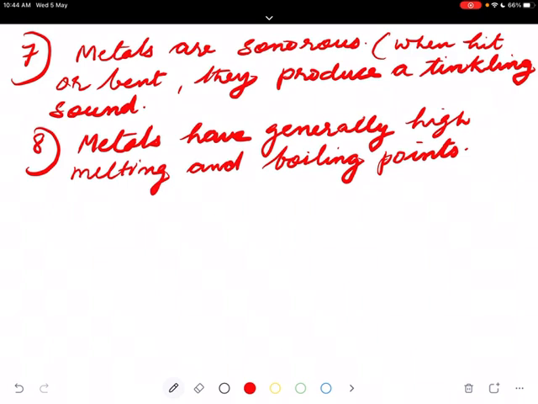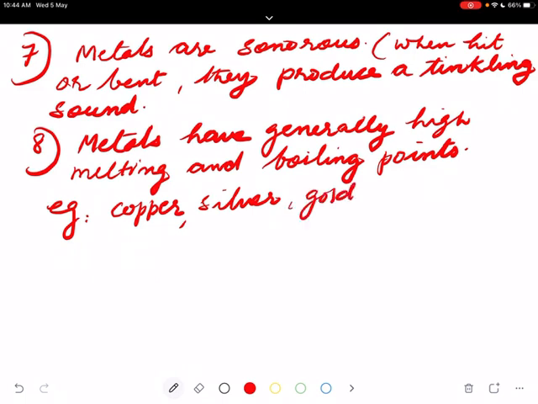Now, what are the examples? A few commonly used metals are copper. Copper wire, I showed you. Silver, for the ornaments or the plates. Gold, again for ornaments. Aluminium is a lightweight metal, that's why it is used to make the body of aeroplanes.